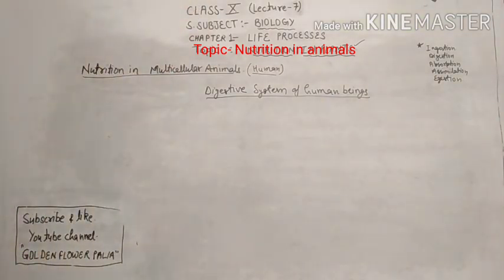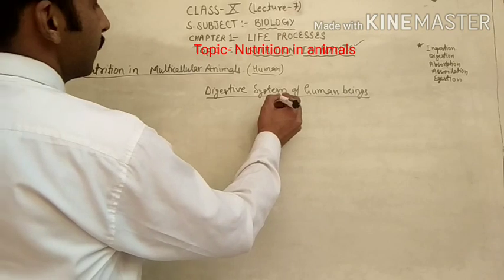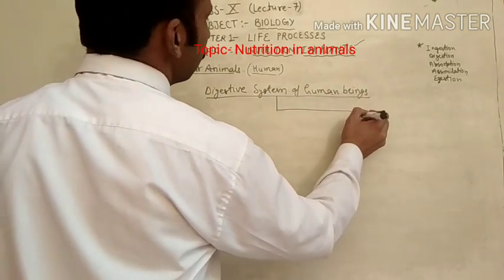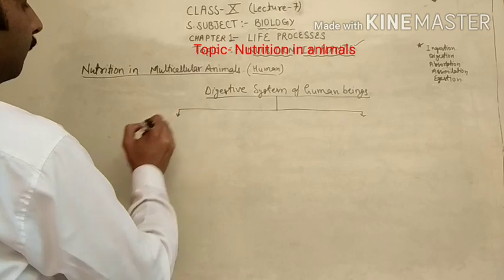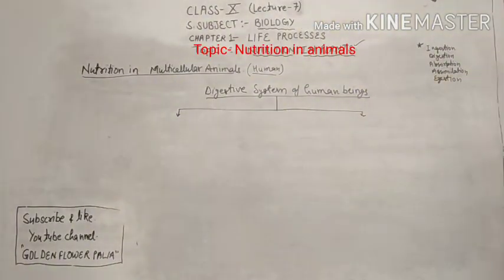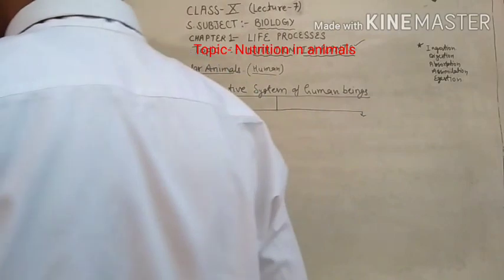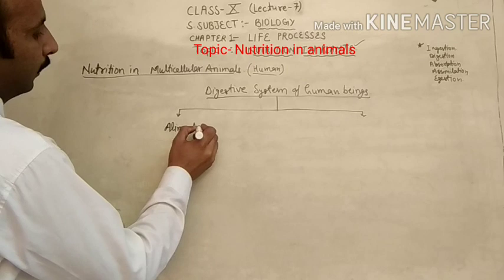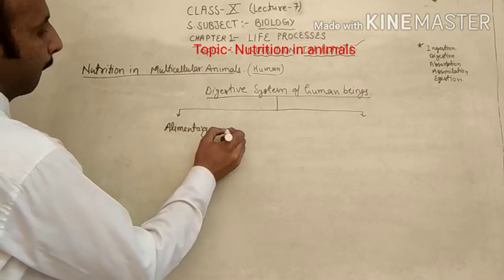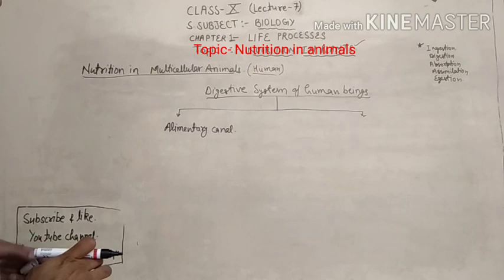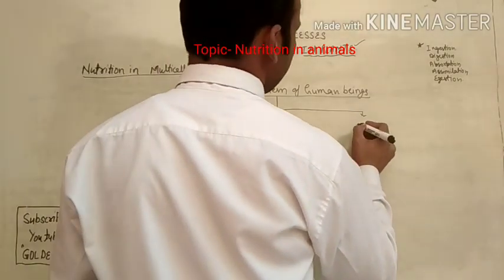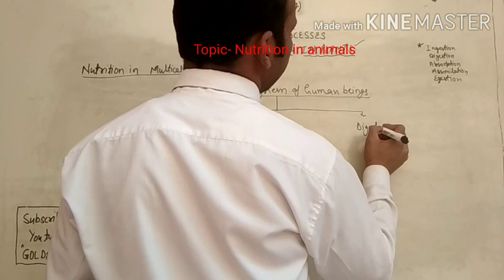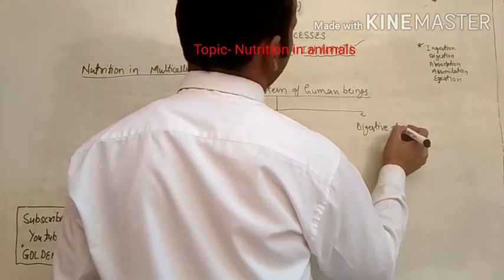My dear students, as you know very well, the digestive system of human beings is divided into 2 parts. The first one is the alimentary canal. The second one is the digestive glands.